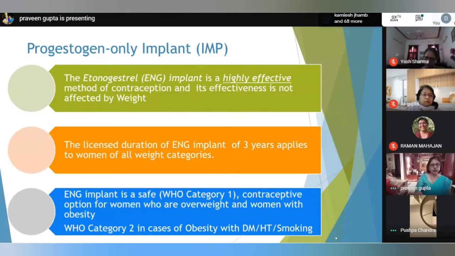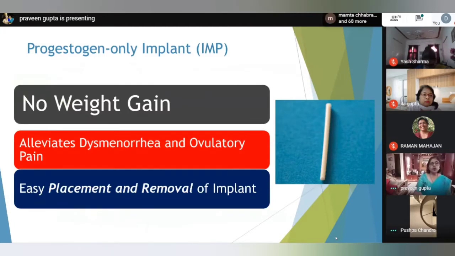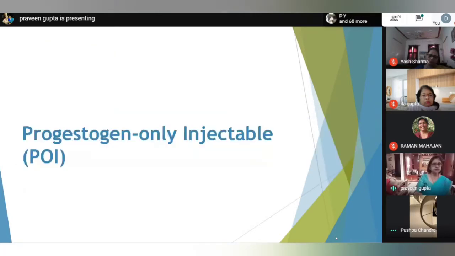It is category 2 in cases where obesity coexists with other risk factors for cardiovascular diseases like diabetes, hypertension, and smoking. There is no weight gain associated with the implant. The non-contraceptive benefit of using an implant is that it alleviates dysmenorrhea and ovulatory pain. There is no difficulty in placing or removing the implant.